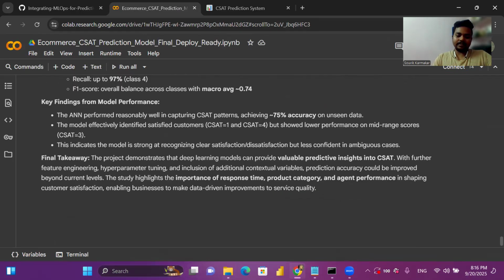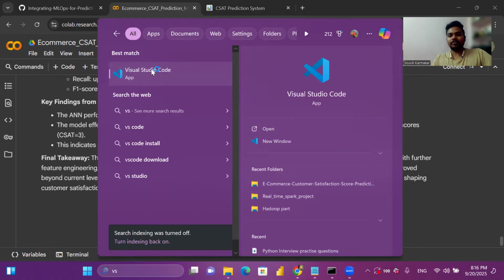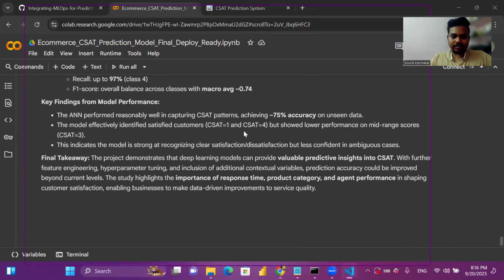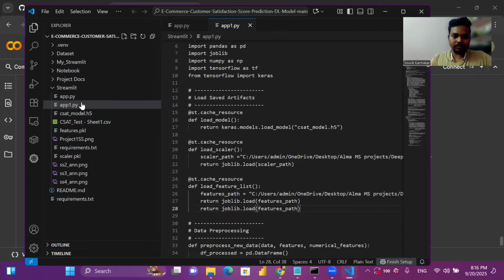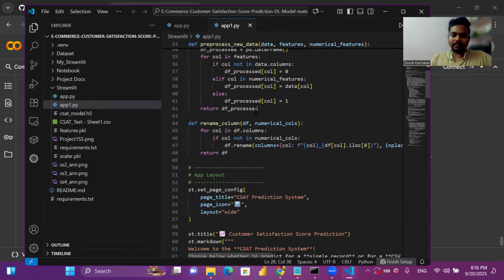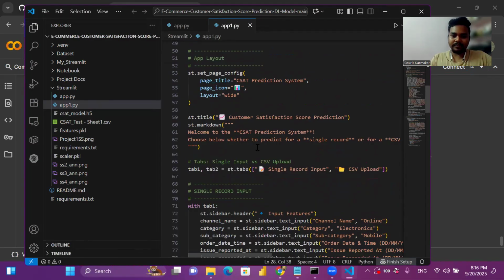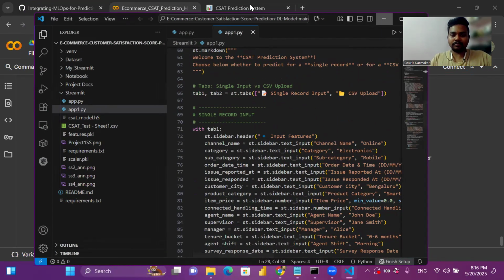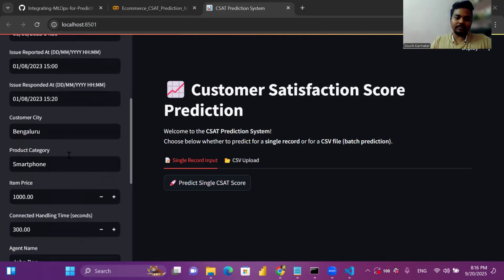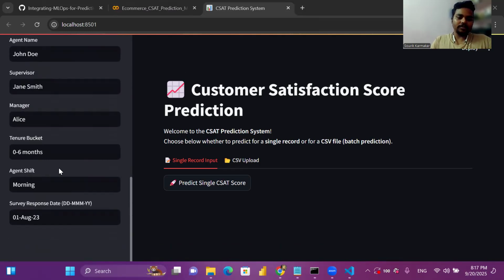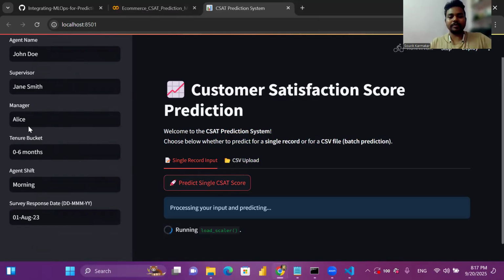And I have also implemented Streamlit visualization. Let me open the code. You can just see how I have done. This one is the Streamlit visualization code I have written. Page config, these things, and this is the page that I have built using Streamlit. These are all the base values that are already present in Streamlit as default. I have set these values. These are the features that we have to give to the model, and it will predict a CSAT score based on the features.